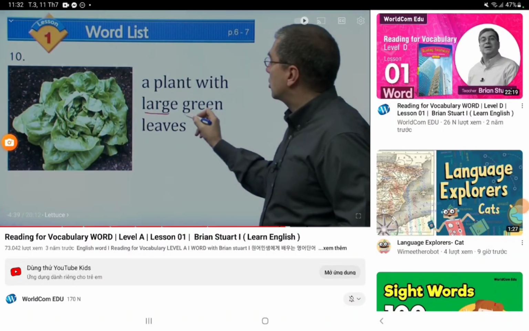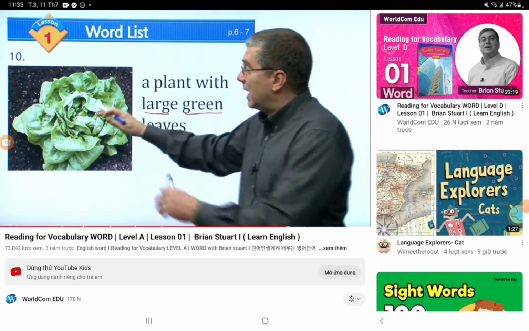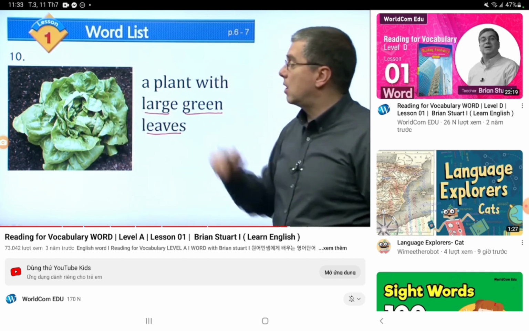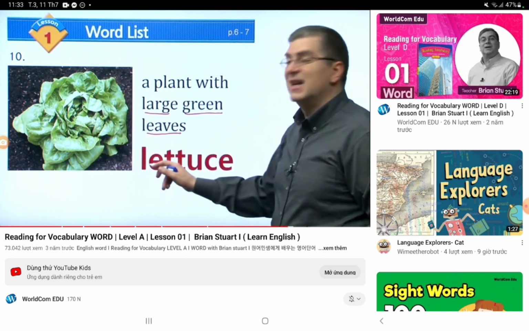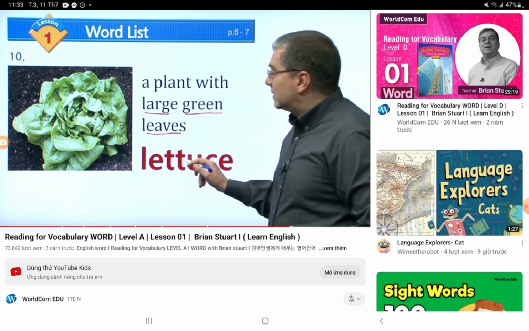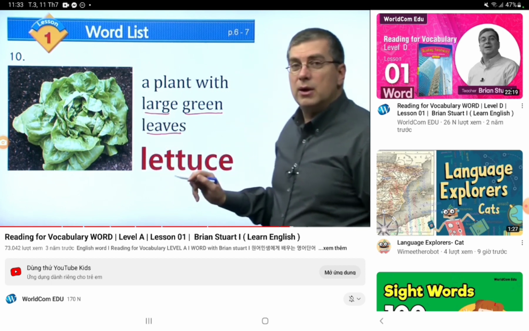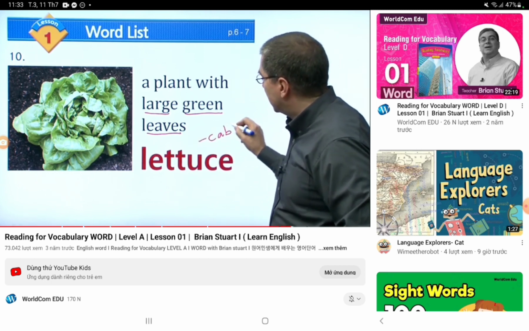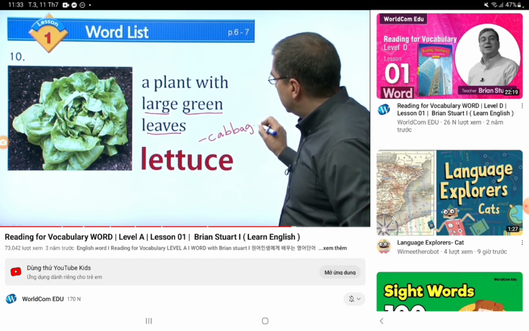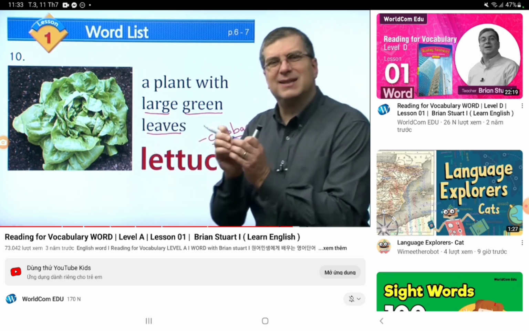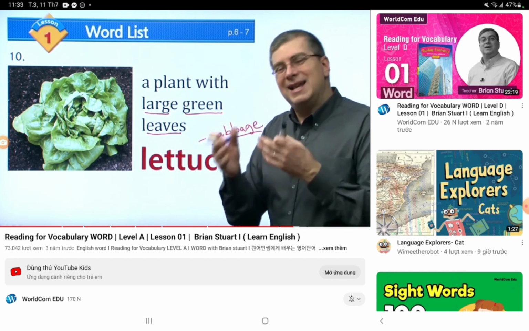You can see here that it says a plant with large and green leaves. So what is this plant called? It is called a lettuce. So yeah, lettuce is also called with another name. Cabbage.